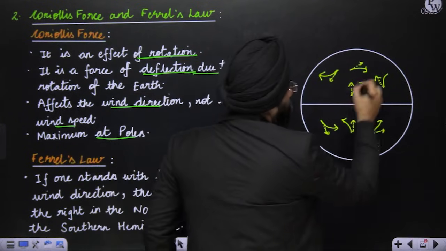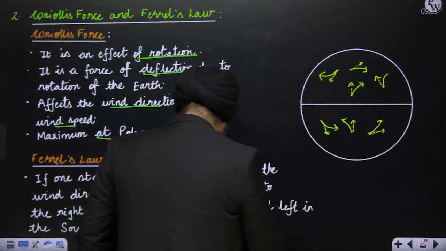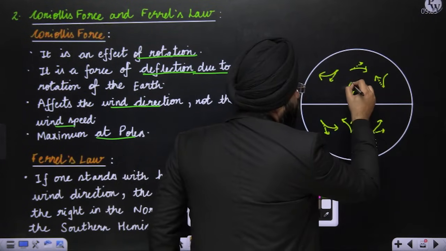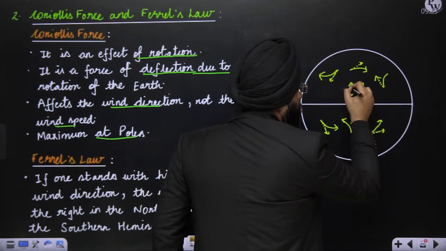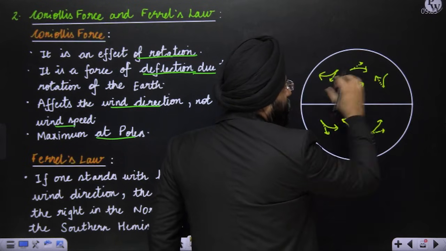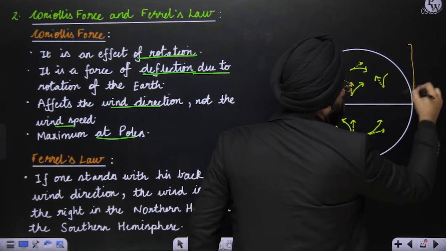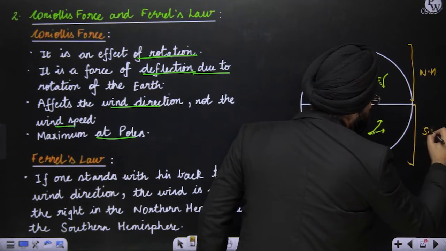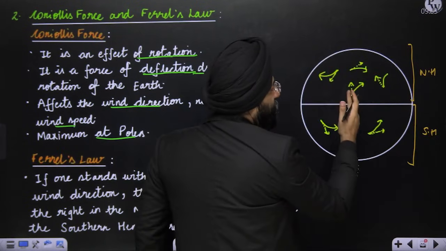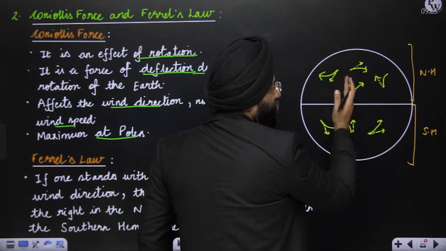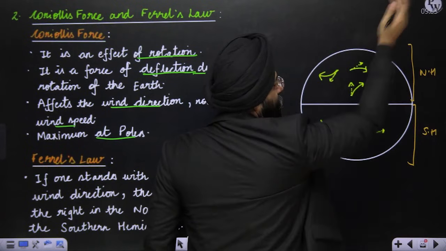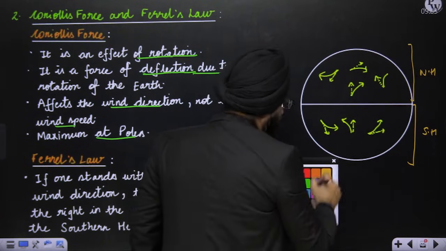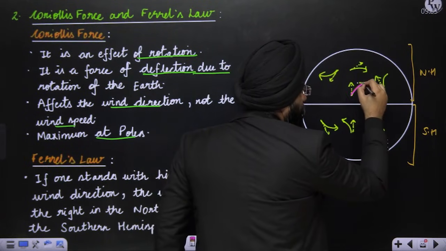Can I see that supposingly this is the direction in which the wind is moving. But this is what? This is the northern hemisphere. This is what? The southern hemisphere. What does Ferrell's law say? That if the wind is moving, it is deflected towards the right. So what happens? It is deflected towards this right.